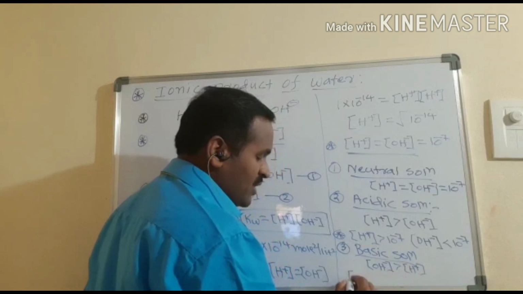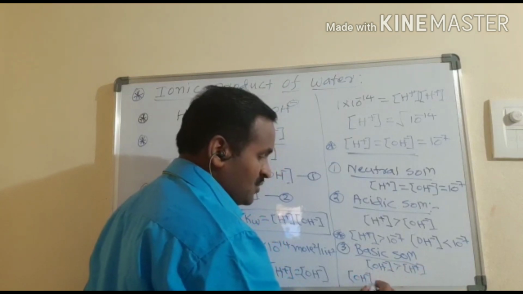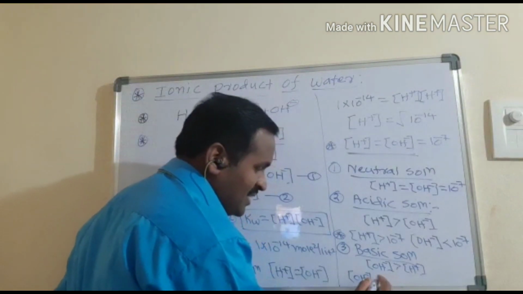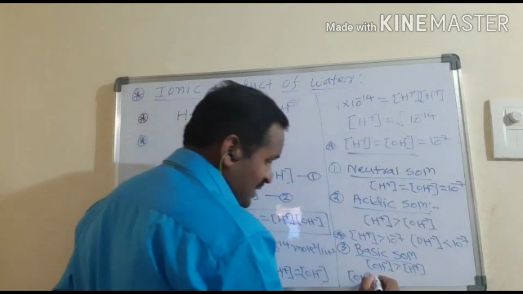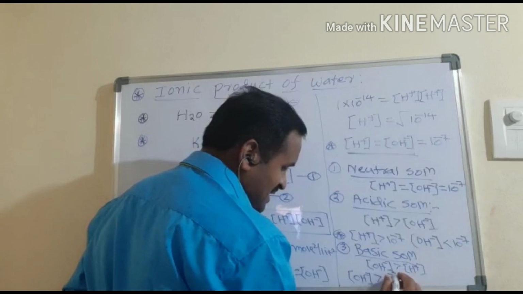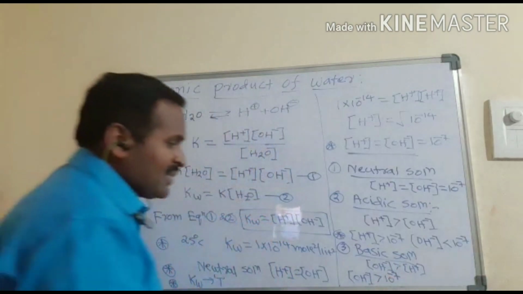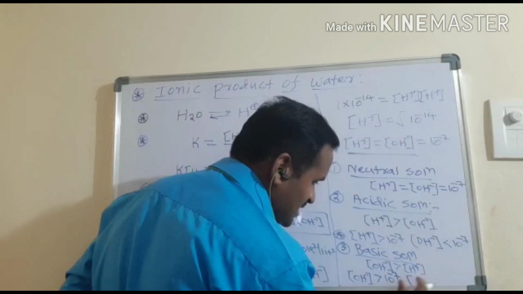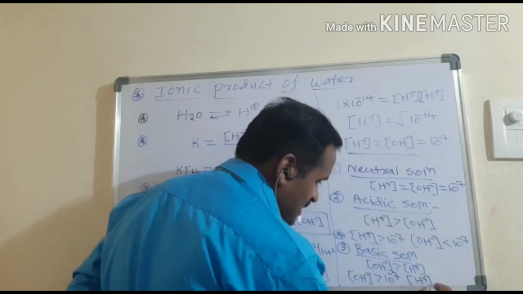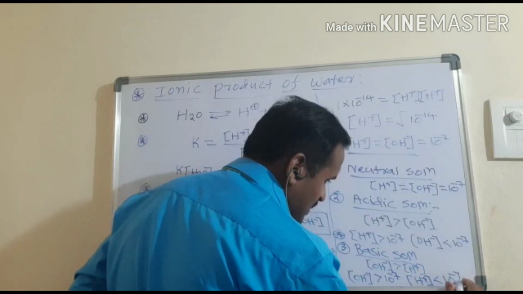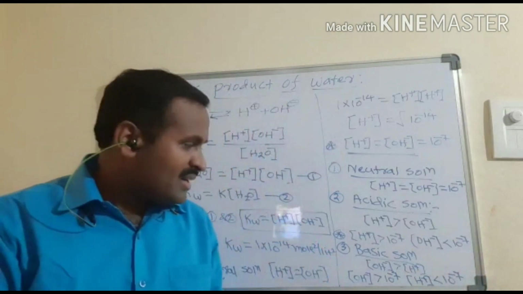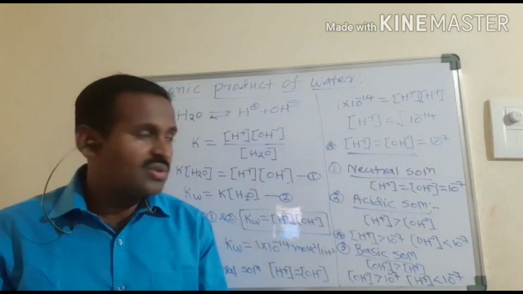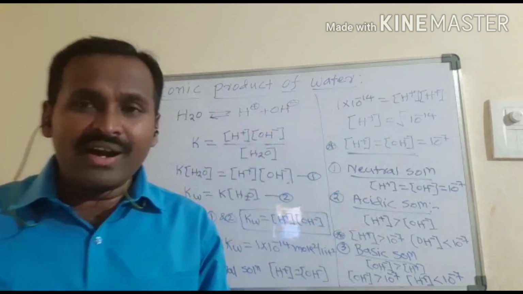So the OH- ion concentration value will be greater than 10^-7, whereas the H+ ion concentration will be less than 10^-7. So this is the condition for the basic solution, the acidic solution, as well as the neutral solution.